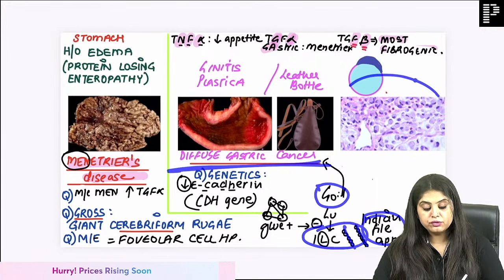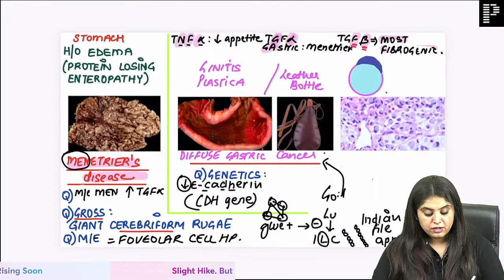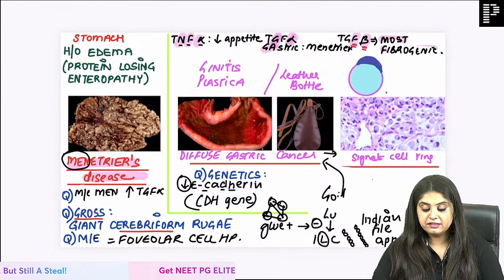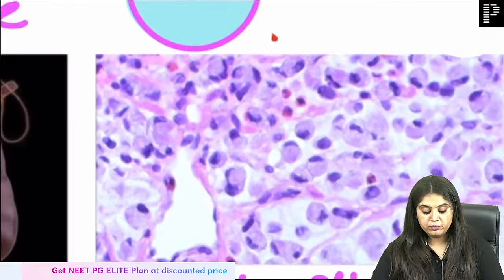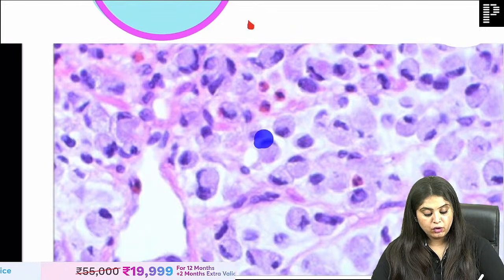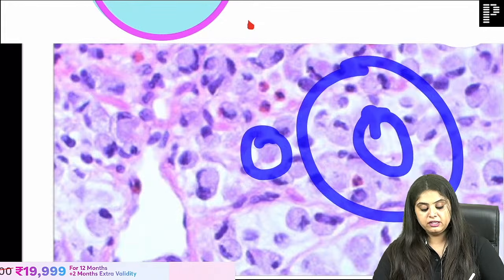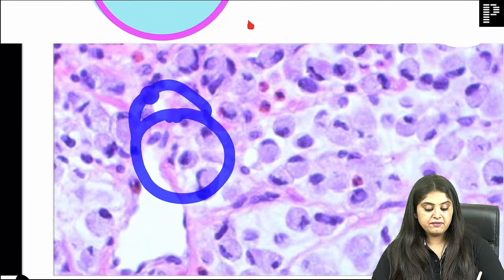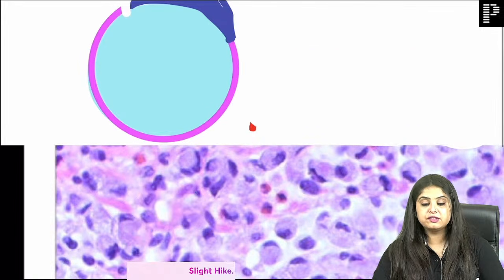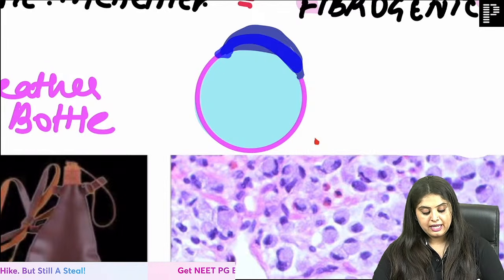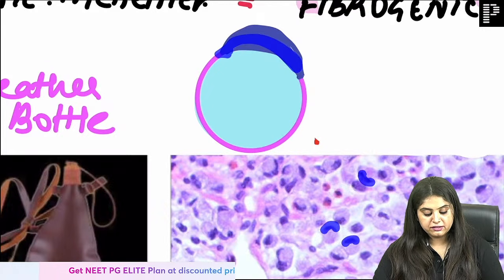Gastric cancer shows you what? Gastric cancer, ma'am, shows us the classical signet ring cell appearance. What is signet ring cells? And this is going to be a zoom in question, but this photo is what will come in the exam. Normally, ma'am, when you make a cell, you make the nucleus in the center. But here you decided that I will make a cell and I will make the nucleus on the side, as if it's coming out like a ring, as if it is pushed to the periphery over here. And exactly how you are seeing these cells, all their nucleus.